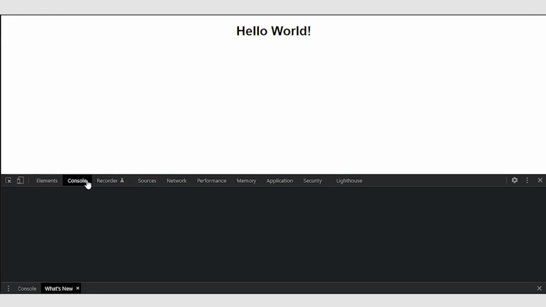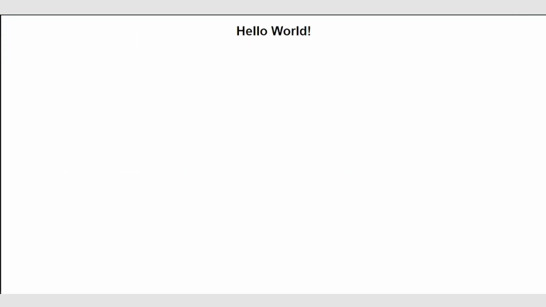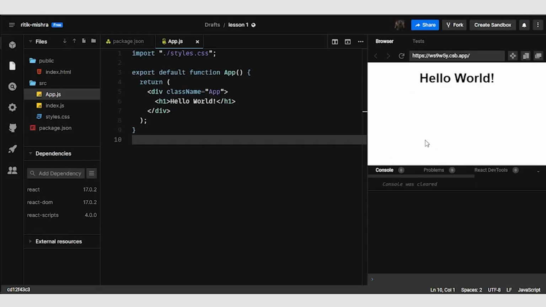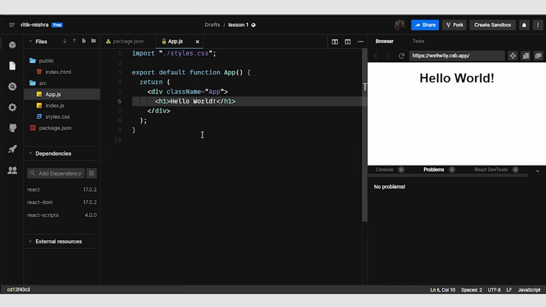And similarly, these features are available as a minimalistic third pane in CodeSandbox. This is the problems tab. What this particular tab does is it will show us the basic errors, the linting errors, or whatever syntax errors we might run into.